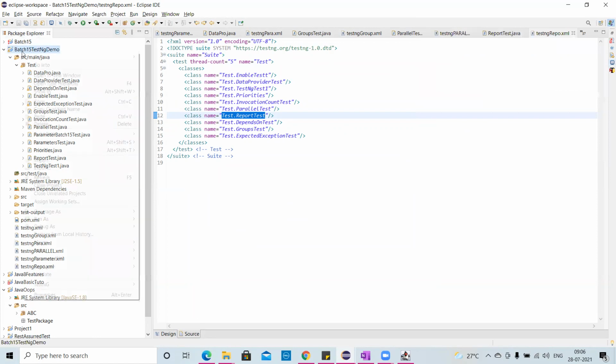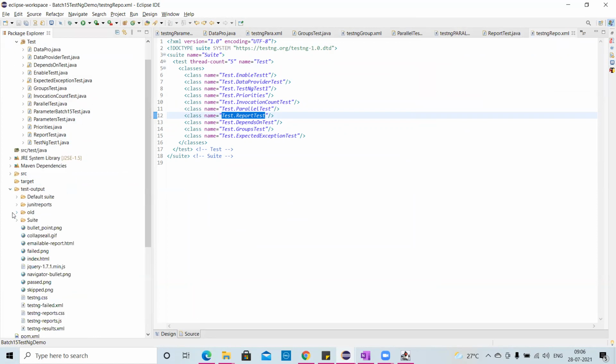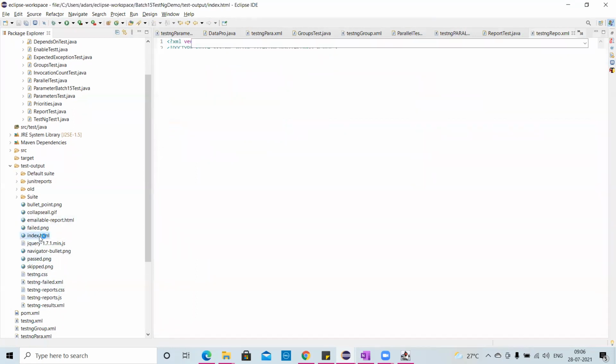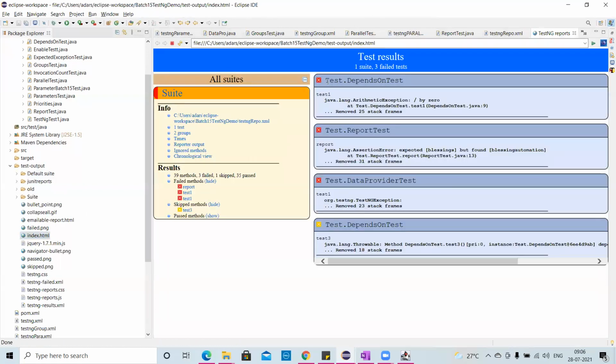I'll refresh this. Now in your test-output, you'll have the testng html email and index.html report. Open this, copy it, and I'll go to my Chrome and open it. I have my report.